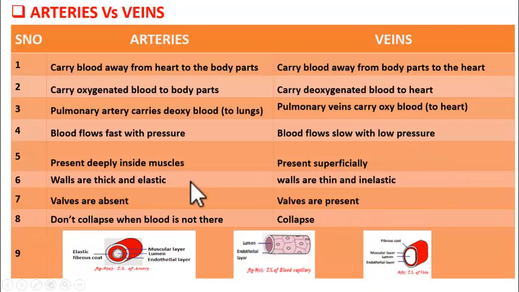Now we have finished walls. Now what about valves? What are valves? Valves are the gate-like structures that allow the blood to flow in one direction, right? So that's what we studied. Now, are there valves in arteries? No, valves are absent. The arteries do not require any valves because blood always moves from heart to body parts. It is the heart that propels the blood to move always forward to the body parts. So backflow is not possible here. Got it? So since there is no backflow, valves are not needed here.